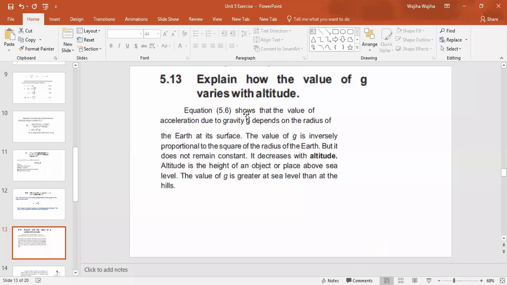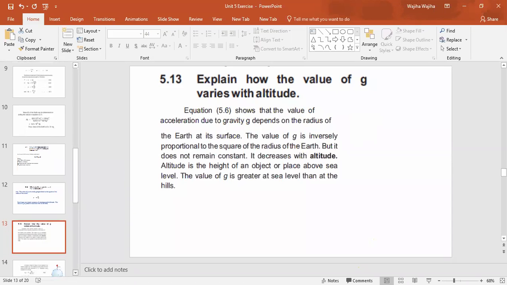The next question is 5.13. Explain how the value of g varies with altitude. Class, this question is a long one, and you can also do it from your book. We have discussed the topic variation of g with the altitude on page number 110. This whole topic is also given in your book, but you can also write from here.